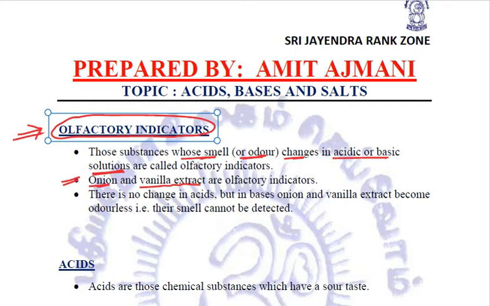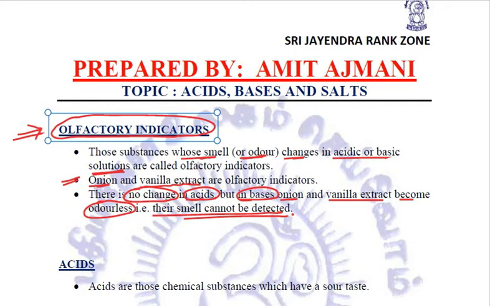Now, if we put these olfactory indicators in acids, there will be no change in their odor or smell. But when they are put in bases, then this onion and vanilla extract become odorless. You cannot detect their smell. So that is how they can be used to check whether the given solution is basic or not. Correct? So these are a few types of indicators: the natural indicators, the synthetic indicators, and the olfactory indicators.